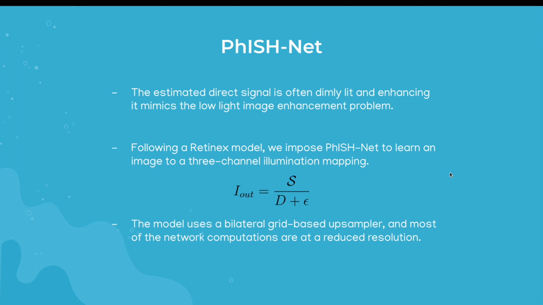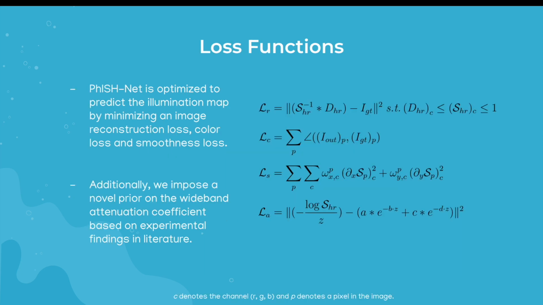Moving on, the estimated direct signal is often dimly lit, and enhancing it mimics the low light image enhancement problem. Thus, we impose PhISH-Net to learn an image to a 3-channel illumination mapping, and based on the retinex model, the enhanced image is given by the ratio of the illumination map to the input direct signal, and epsilon is a stabilization constant. And the network also uses a bilateral grid-based upsampler.